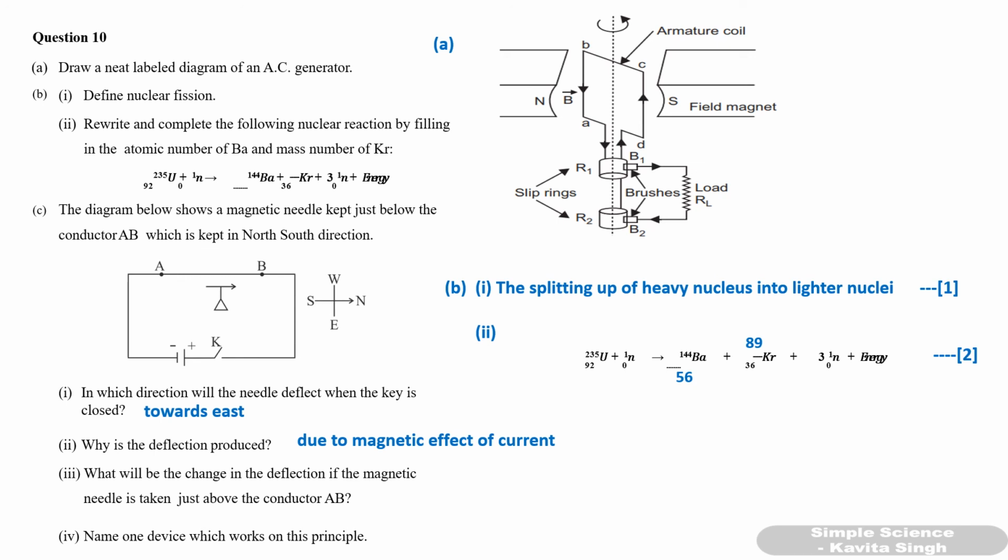Okay. Third, what will be the change in the deflection if the magnetic needle is taken just above the conductor AB? So the direction of deflection will be reversed. Deflection will be in the opposite direction, that means towards west. So you can also write the deflection will be towards west. Okay. Name one device which works on this principle. So you can write electric bell, or you can write electromagnet. So that's it. Second part is also over.